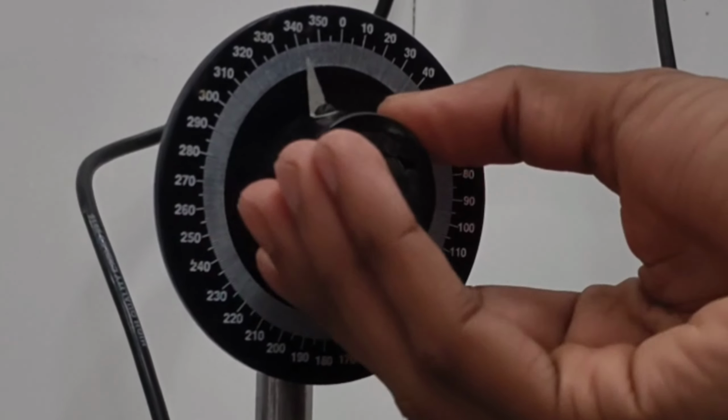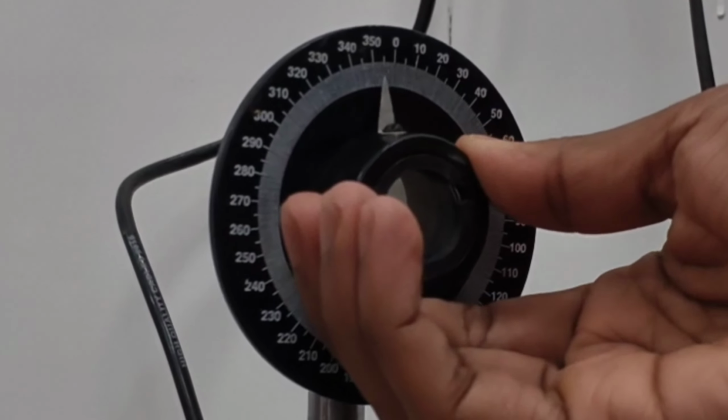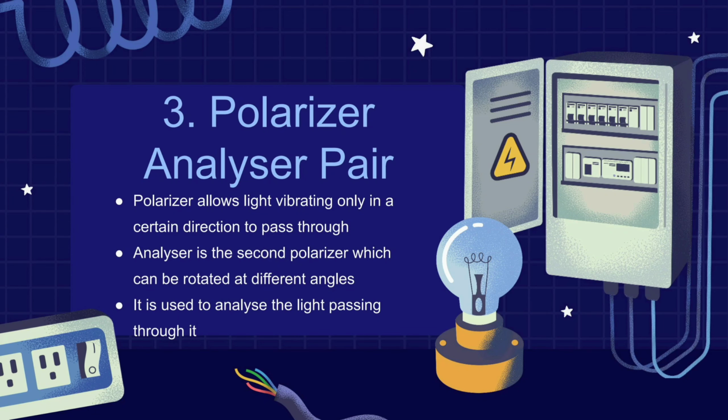We know what a polarizer is. A polarizer allows light vibrating only in a certain direction to pass through. And here the analyzer is acting as a second polarizer which can be rotated at different angles. We can rotate this analyzer up to 360 degrees. The analyzer is used to analyze the light which is passing through it.